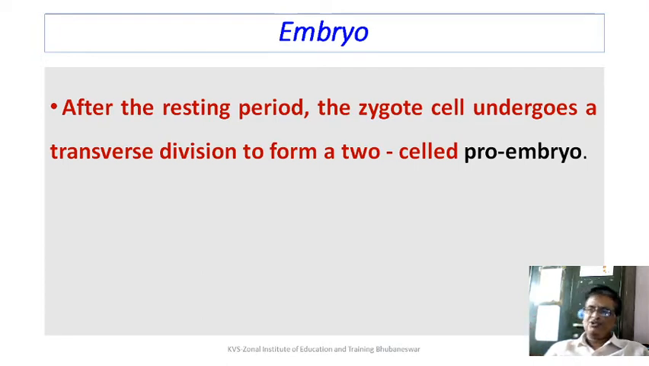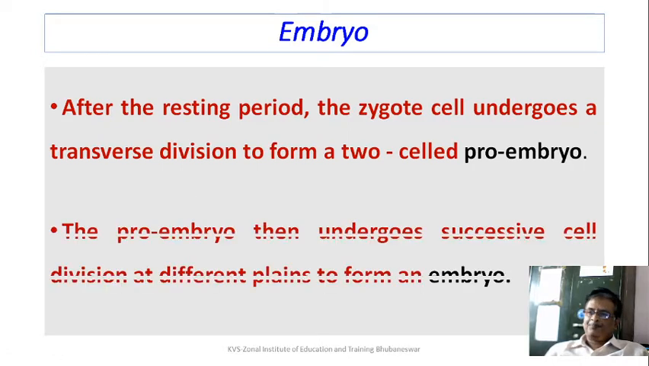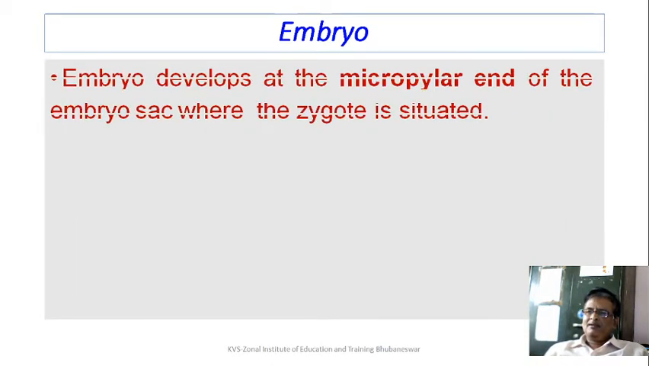amount of nutrition. After the resting phase, the zygote cell undergoes a transverse division to form a two-cell proembryo. The proembryo then undergoes successive cell division at different planes to form the embryo. Let us try to understand this in a better way.